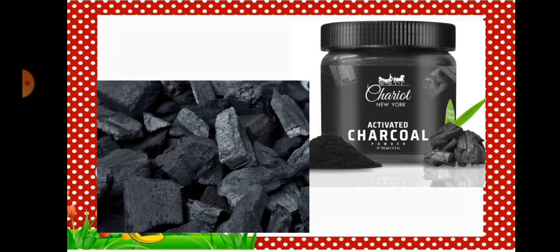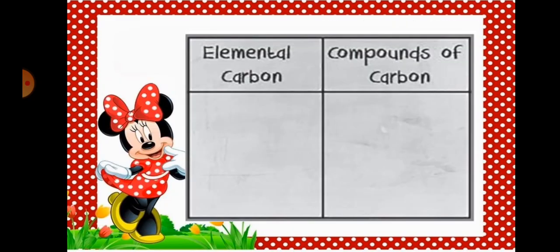I hope all of you would have read the chapter by now. In an extra notebook, please draw this table and differentiate what you found about elemental carbon and what you found about compound carbon. You can write it down here. You can pause the video and write it. I hope all of you would have done it.